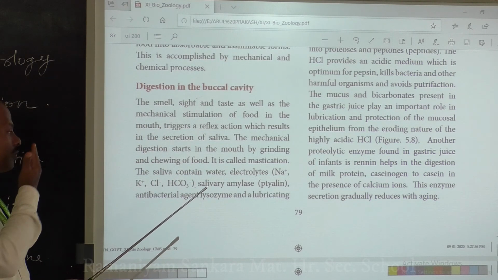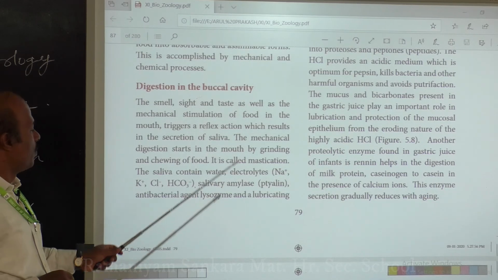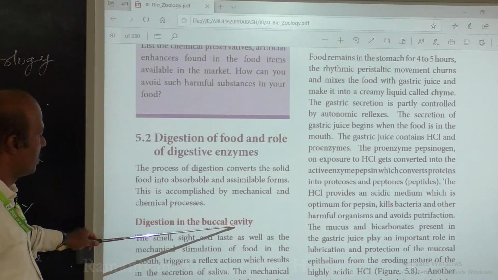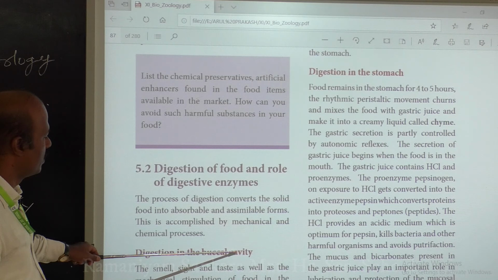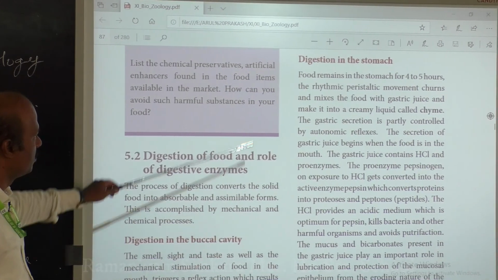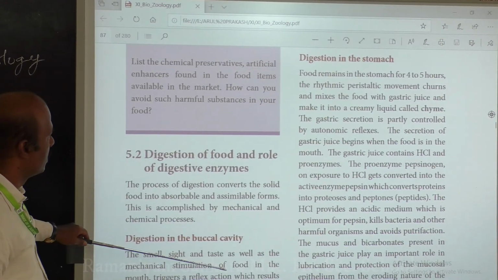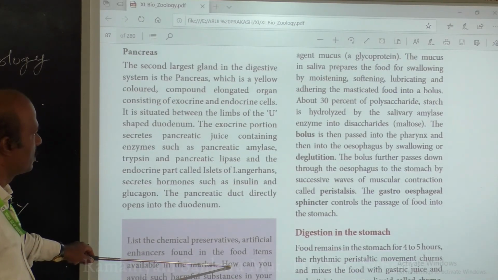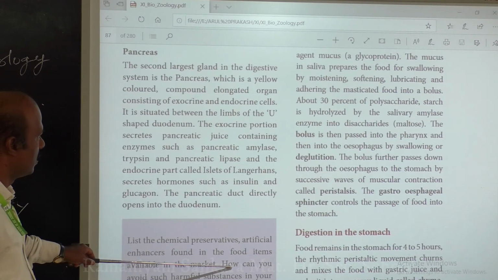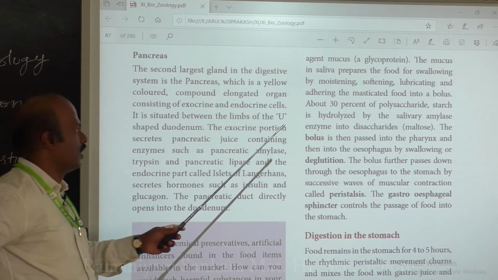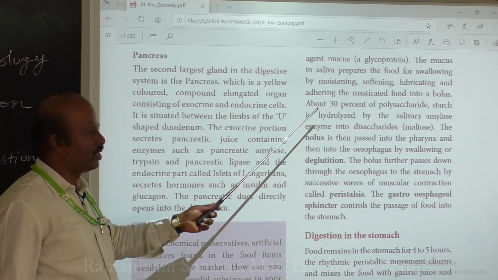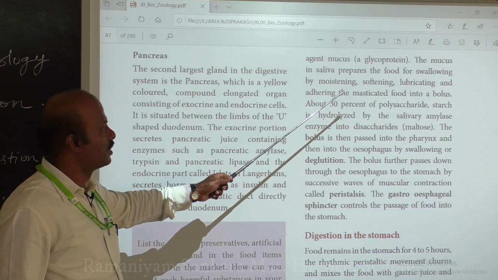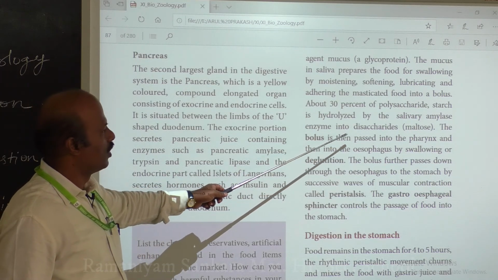What is the role of salivary amylase? Salivary amylase is initially inactive. Once the food enters, it becomes activated, and it is able to cleave the polysaccharide starch present in the food, producing a disaccharide called maltose.